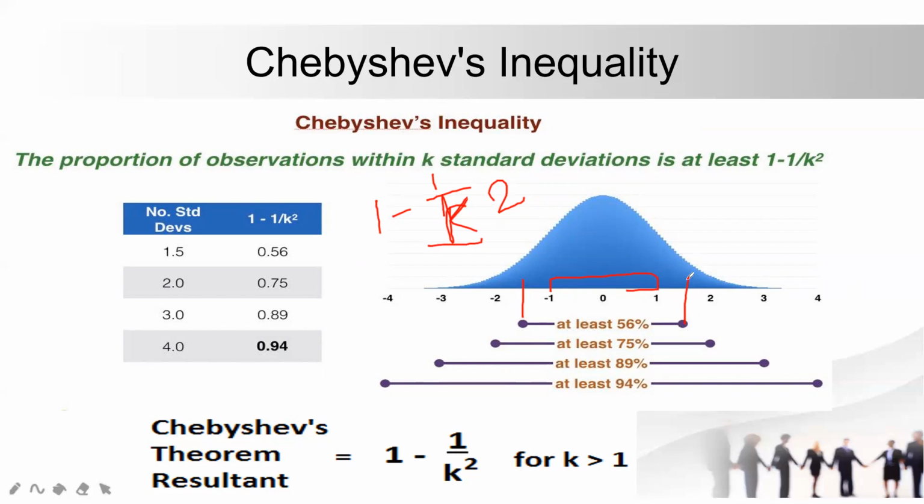I hope you get the idea that this is used as a substitute for the empirical formula. The reason is that data sets usually don't follow the Gaussian distribution very easily. If the data set is not following the Gaussian distribution, we need some method to describe it, and this formula gives you a clear idea of how much data is present here and there. So this is the Chebyshev inequality formula. Let's move forward.